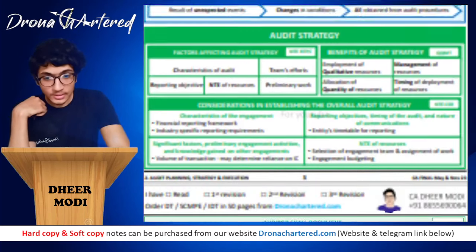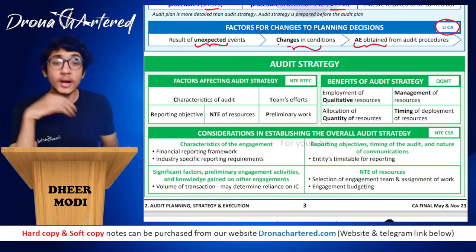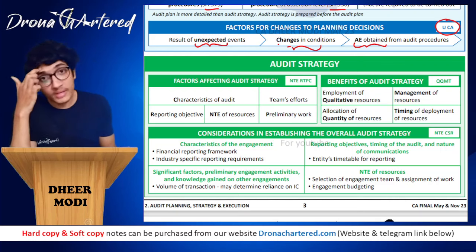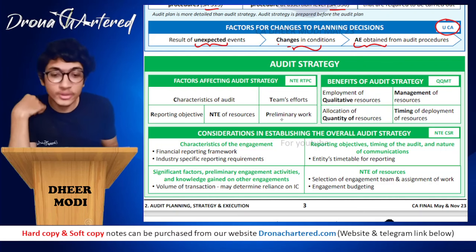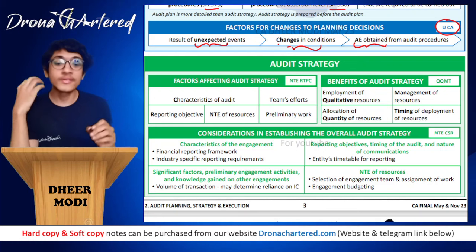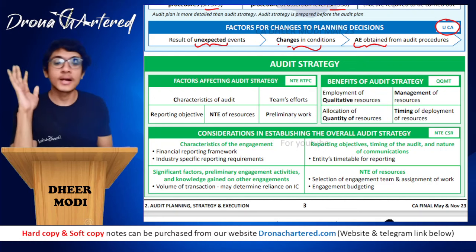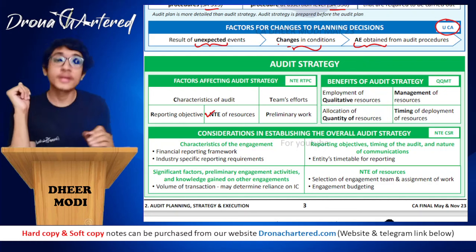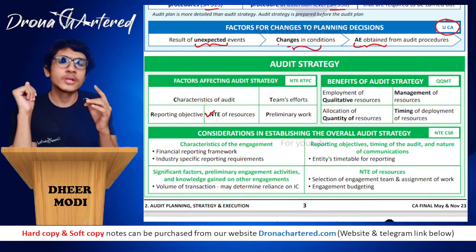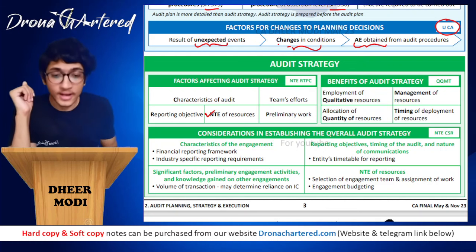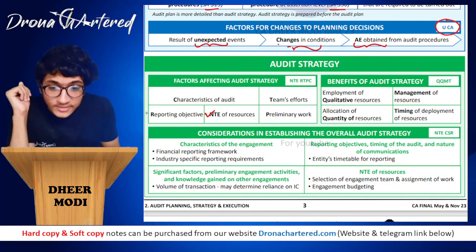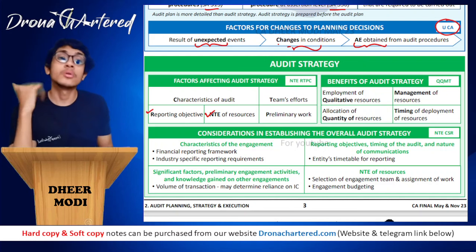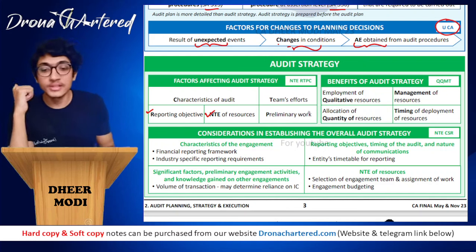Okay, so let's do this again. I'm doing this multiple times so that you remember it while watching the video itself. So what did we do? Factors affecting audit strategy: NTE, RTPC. NTE is of course first your nature, timing and extent of resources. Then what did we study? R is your reporting objective, that is, what your reporting objective is. That will also change what your audit strategy is.